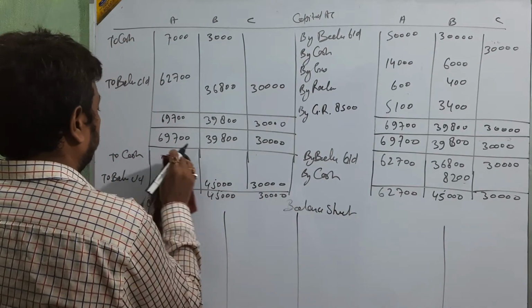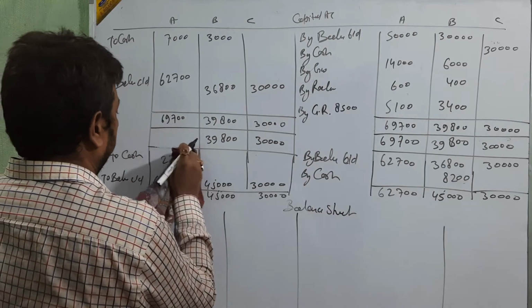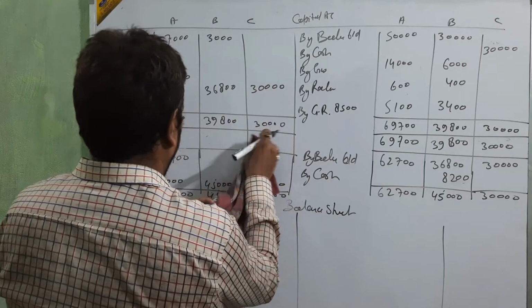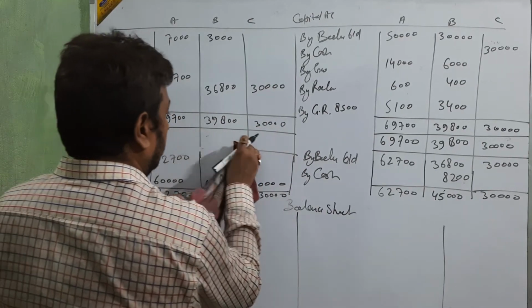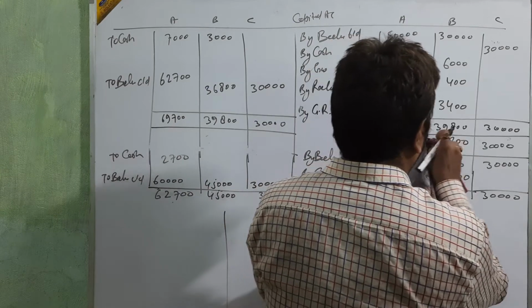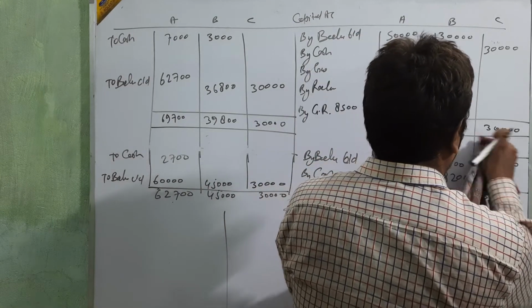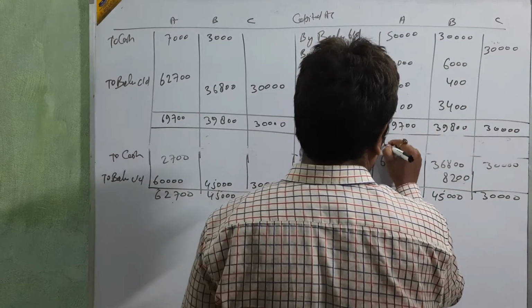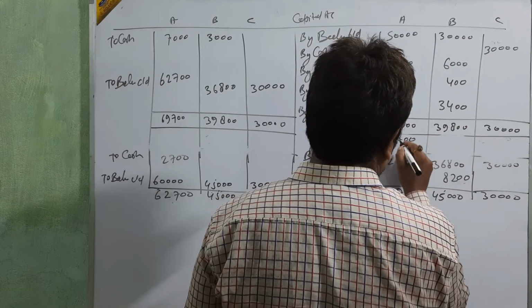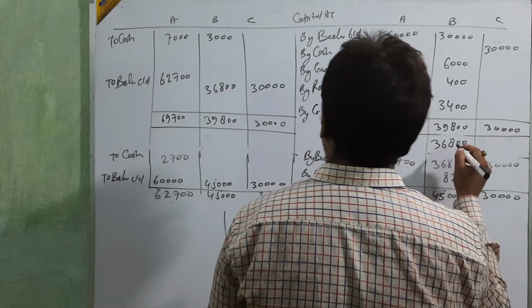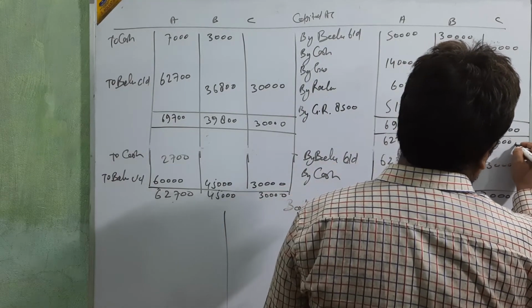It means no need of this column. Then we are putting this amount upside: 62,700, 36,800 and 30,000.